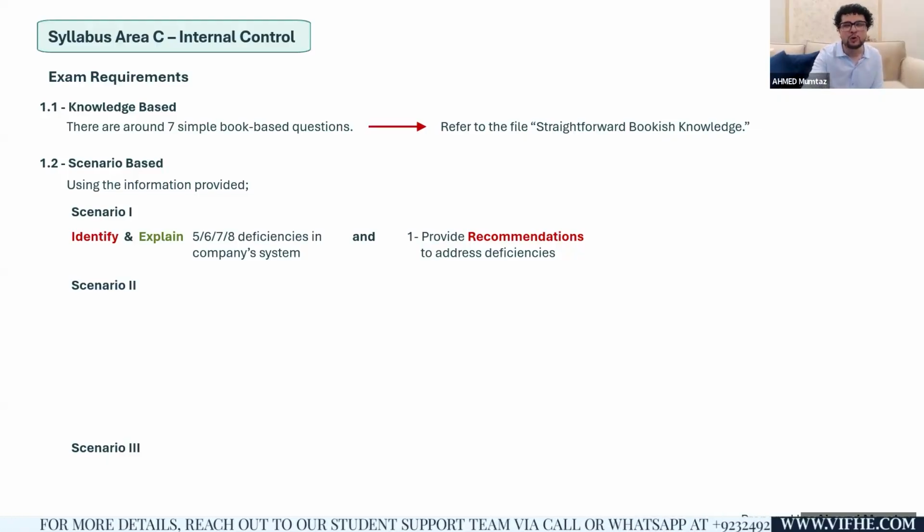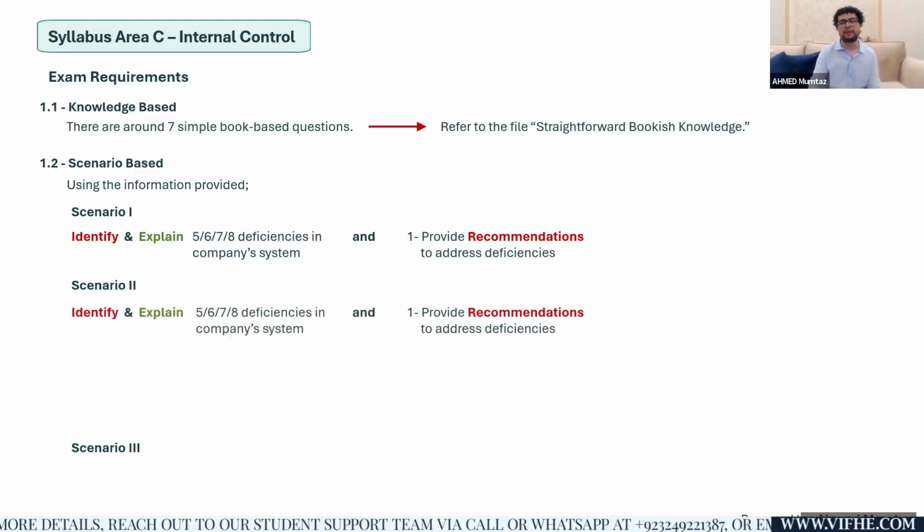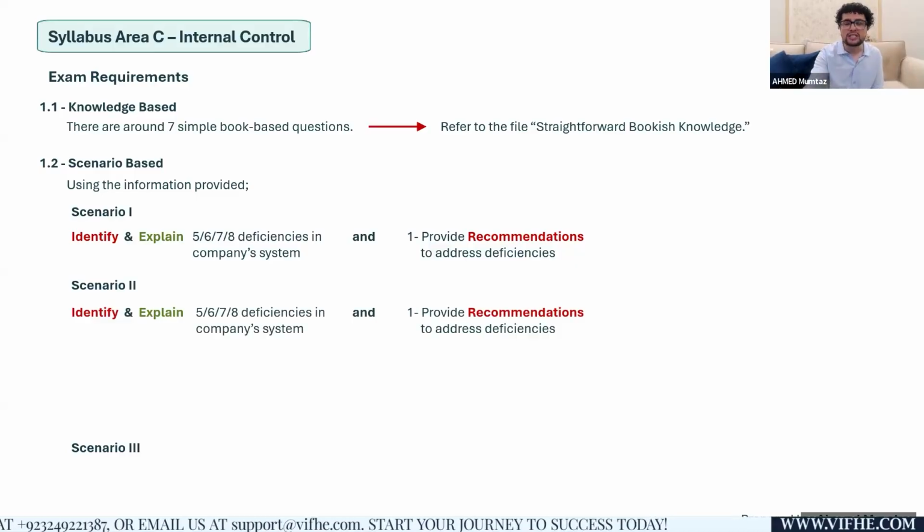But the bad news is there is another possible exam requirement. Examiner might ask you, identify and explain 6 deficiencies along with 6 recommendations. That's pretty normal. This is what scenario 1 is. But along with that, you got to assume that the client has actually implemented those 6 recommendations which you recommended in order to overcome the deficiency.